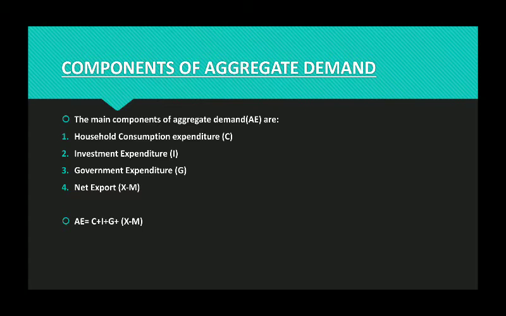So when I add all these 4, C plus I plus G plus X minus M, what I get is aggregate demand or effective demand, or desired demand. So here we learned about 4 basic components of aggregate demand.